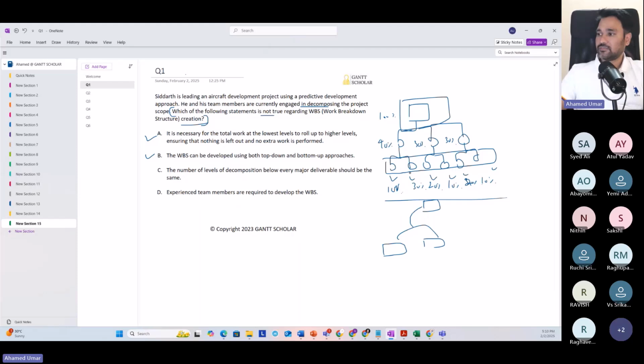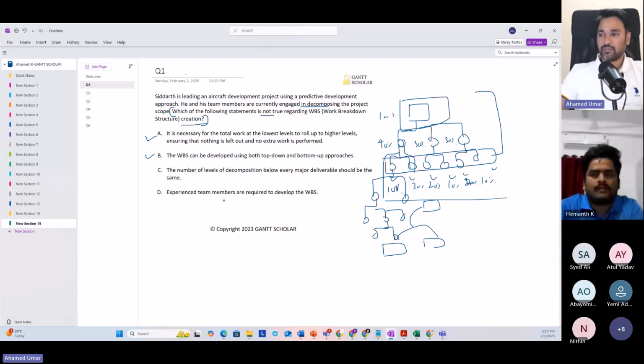And so this is not really needed. For example, a WBS should be like this. What if I want to decompose this further? If you see below this item, there's no equal number of levels of decomposition. In this branch, we have two levels. In this branch, we have only one level. So this is not a mandate. You can even decompose this into 10 more levels. Nobody can question you, right? So we use expert judgment to decide on this. This is not really a rule we need to follow while creating the WBS.